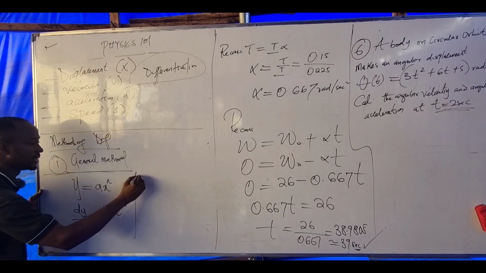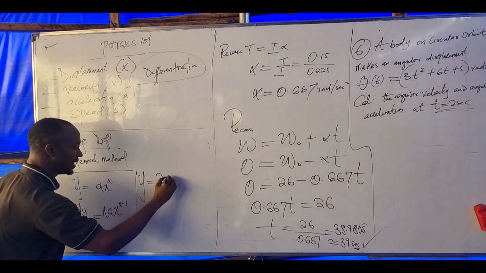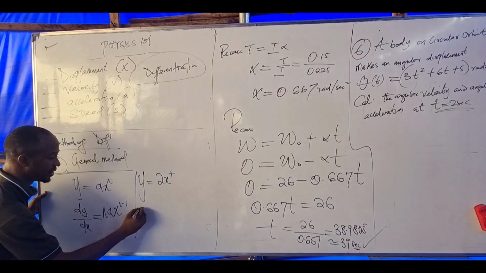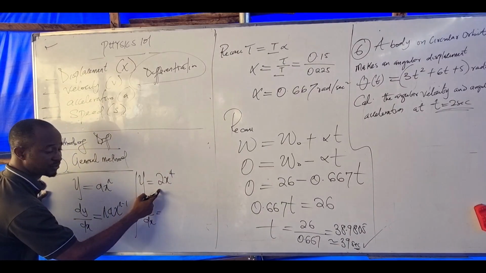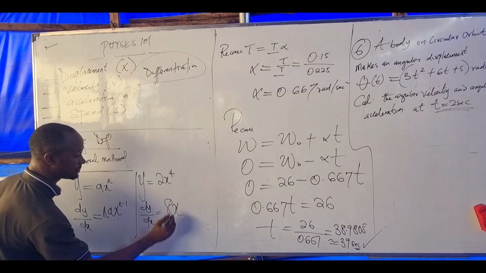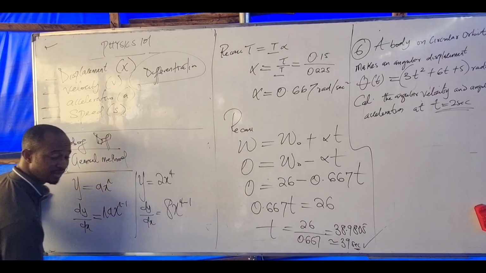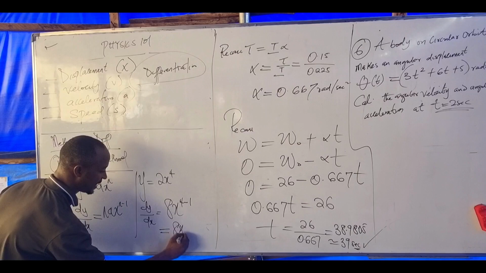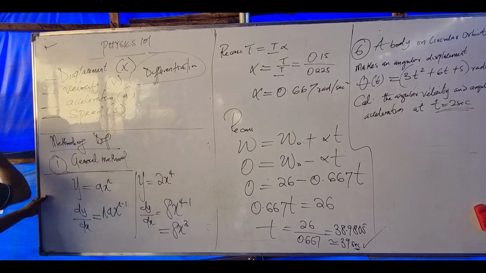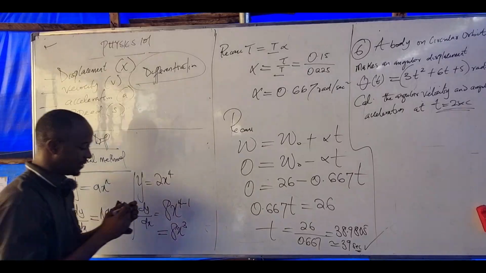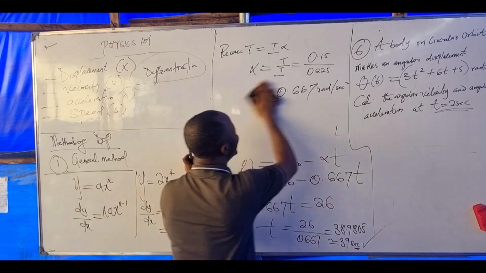For example, if I have Y equals 2x raised power 4, what does this imply? dy/dx is equal to what? What is 4 times 2? 8x raised power 4 minus 1, which is 8x raised power 3. Am I communicating? Now listen. Pay attention.